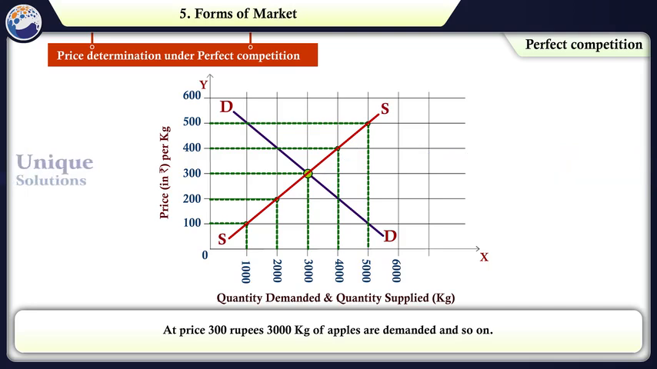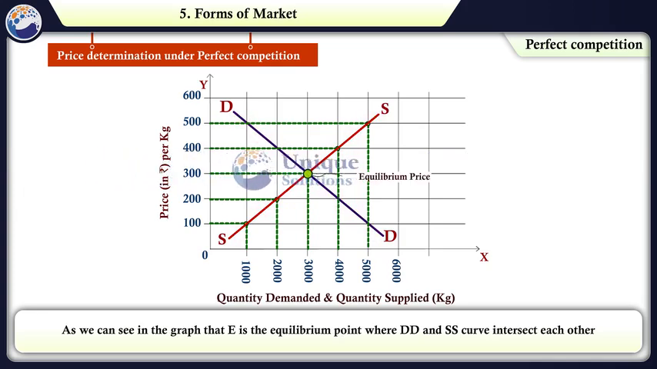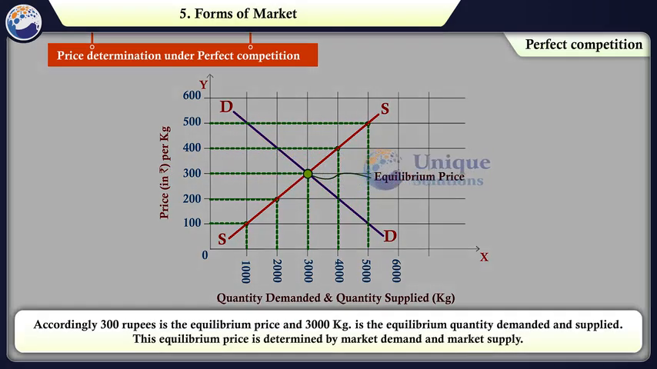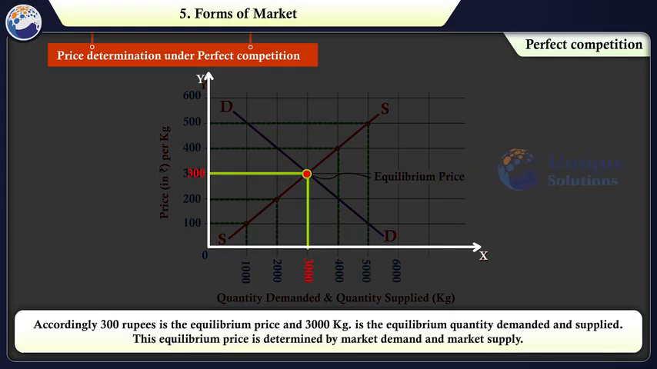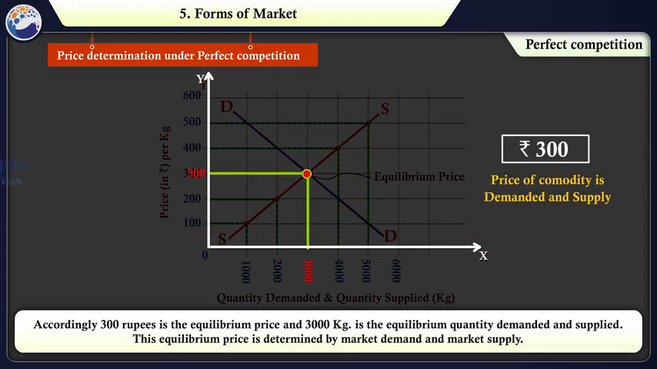As we can see in the graph, E is the equilibrium point where the DD and SS curves intersect each other. Accordingly, 300 rupees is the equilibrium price and 3000 kgs is the equilibrium quantity demanded and supplied. This equilibrium price is determined by market demand and market supply.